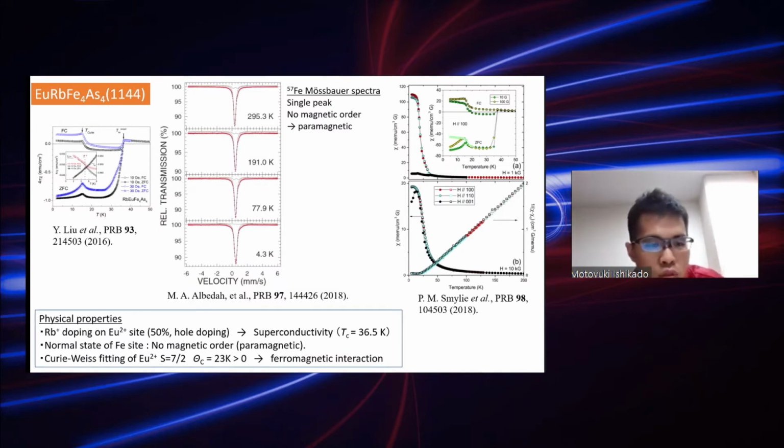And due to the crystal structure, the rubidium doping on the europium site is just 50% hole doping, and superconductivity appears at Tc equals 36.5 Kelvin. And the iron Mossbauer spectrum shows that there's no peak splitting, so there's no magnetic order of iron in the paramagnetic state. And the Curie-Weiss fitting of the susceptibility gives a europium moment of S equals 7/2, and the Curie temperature is positive, so the dominant interaction is ferromagnetic.